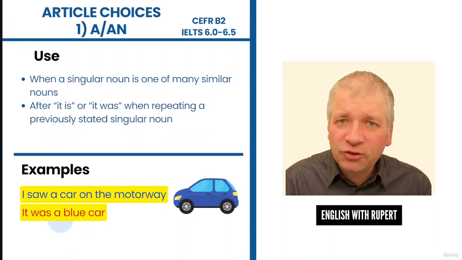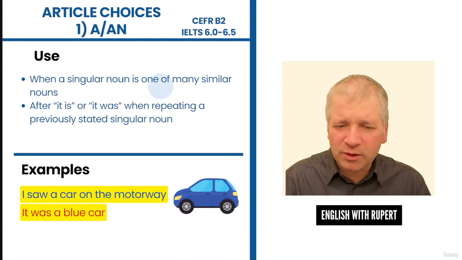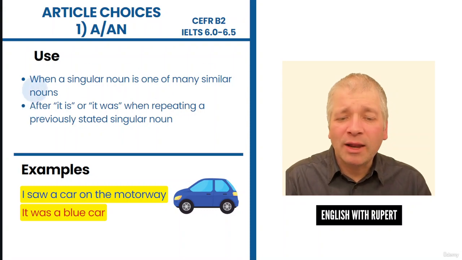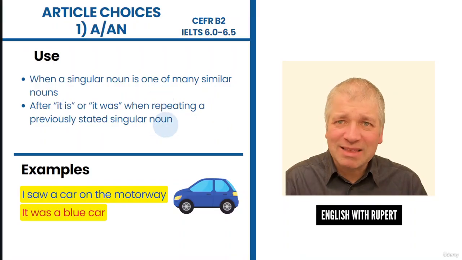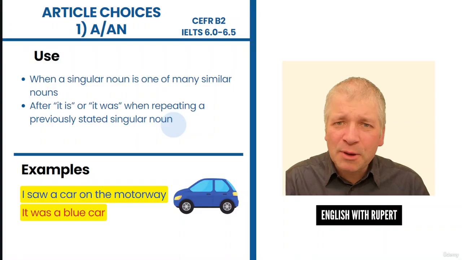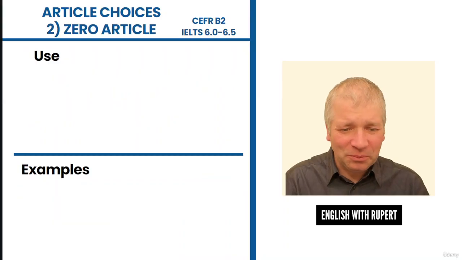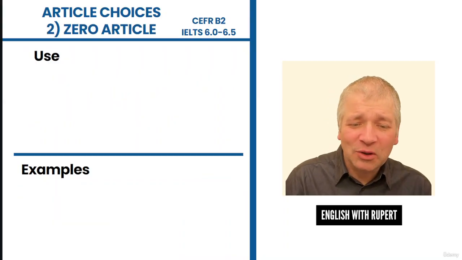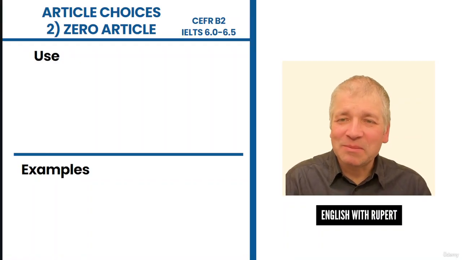So here are two important uses of a. When a singular noun is one of many singular nouns, and after it is or it was when repeating a previously stated singular noun. Let's move on to some more article choices on the next page. And now we're going to look at zero article choices.